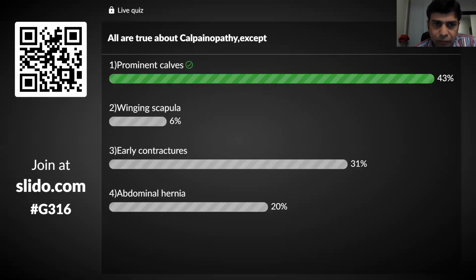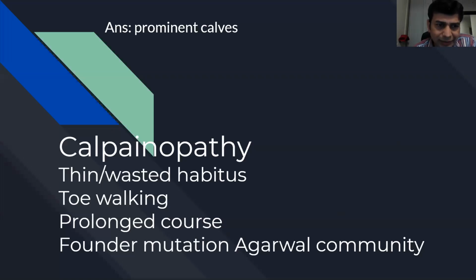Perfect. So you don't get large calves in calpainopathies. Calpainopathy patients basically have a wasted habitus, thin, lean, walking on the toes. They have very prolonged courses, winging of scapula, hip adductor weakness, and of course there is a founder mutation. If you see a patient from this community, you can easily ask for only one gene and it will be calpain. That's an important feature. Okay, so calpainopathy is here for you.